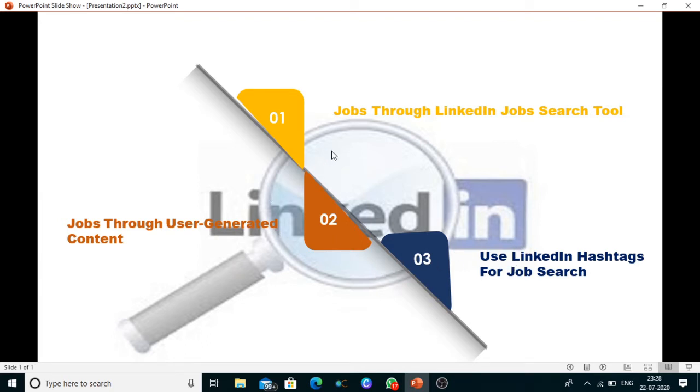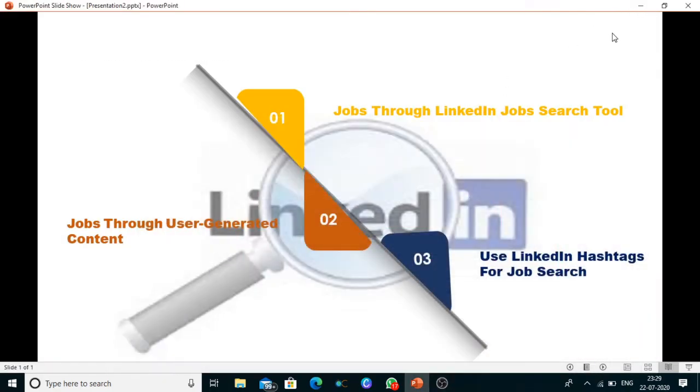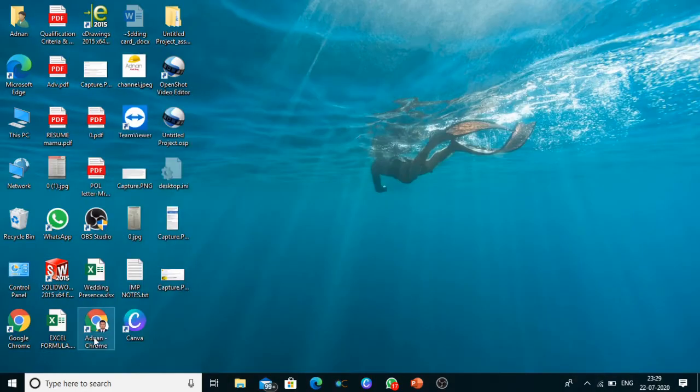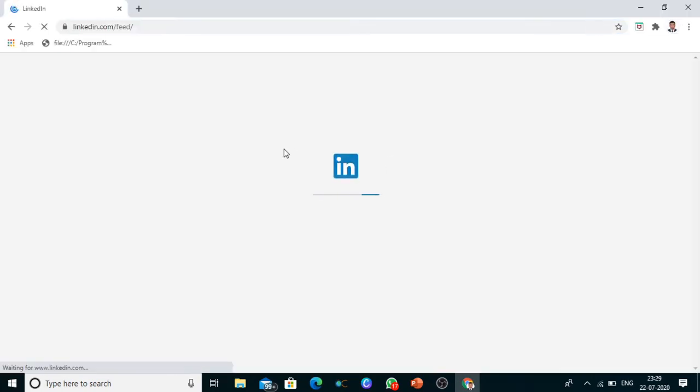So let's start. I will go to my LinkedIn profile and show how we can search for a job. As I open it, it's already signed in.